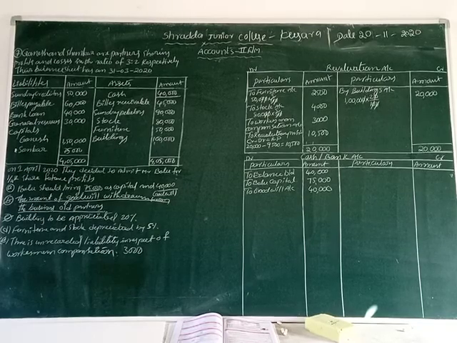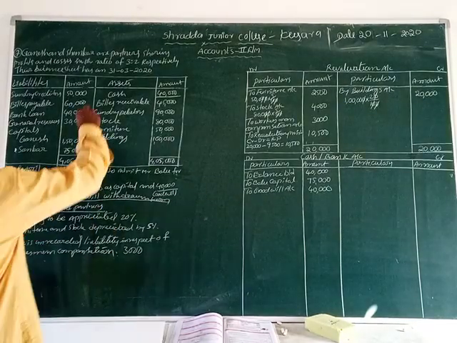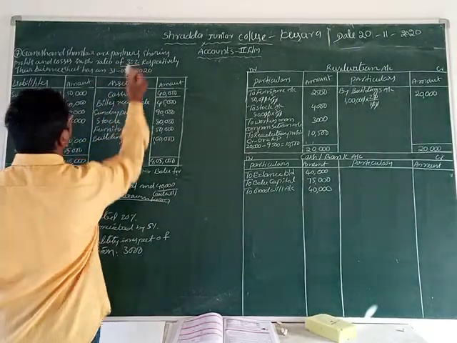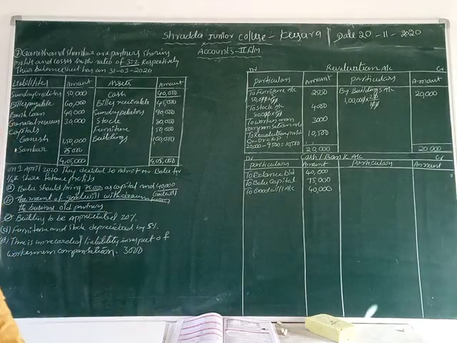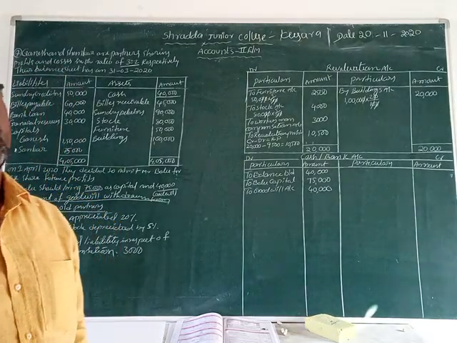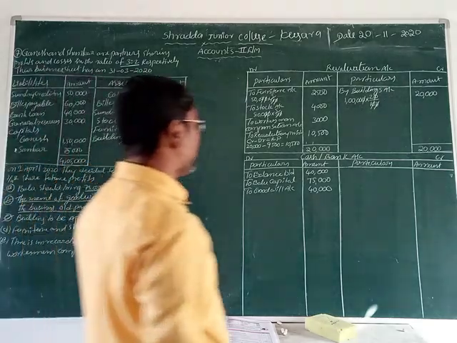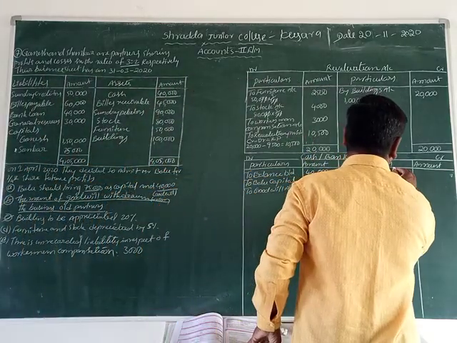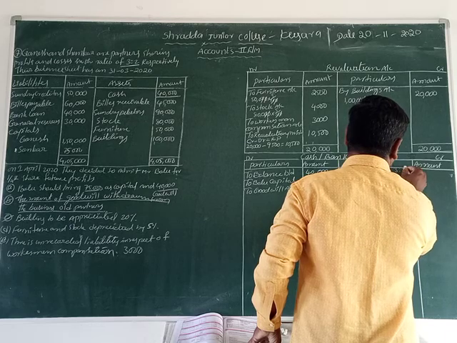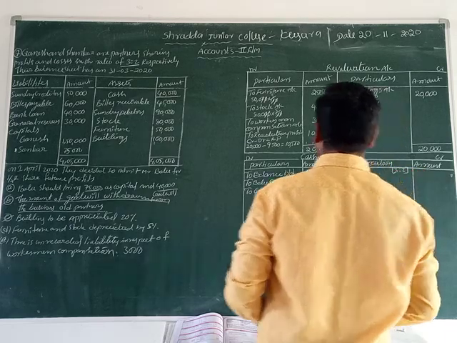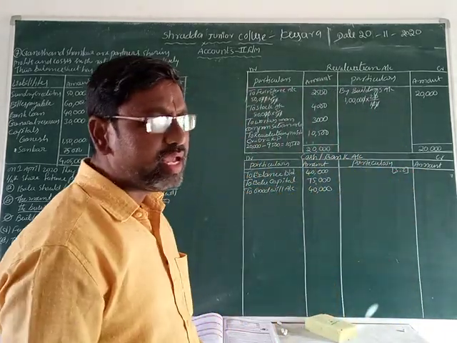How can we calculate that? What is the partners' profit and loss ratio? 3:2. In the 3:2 ratio we can distribute that goodwill in the cash account. Let us write down here the 3:2 ratio. We can distribute that in the 3:2 ratio. Okay, now the amount withdrawn by the partners.